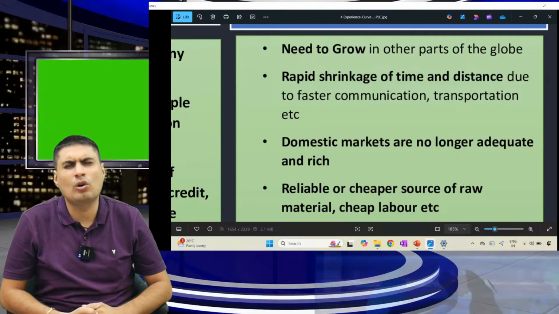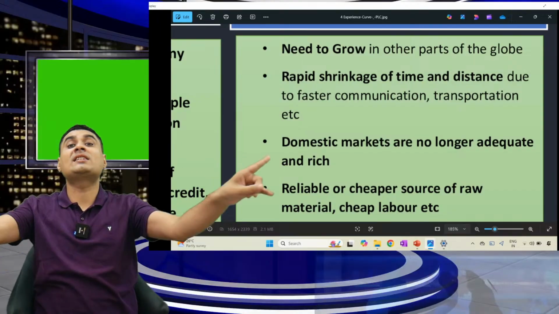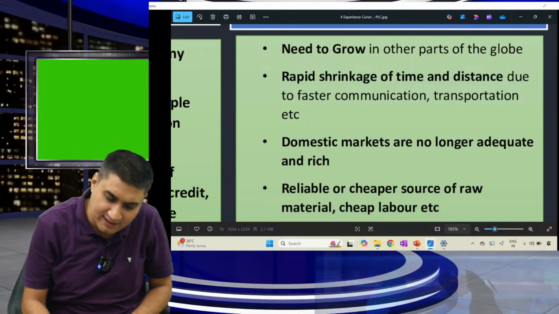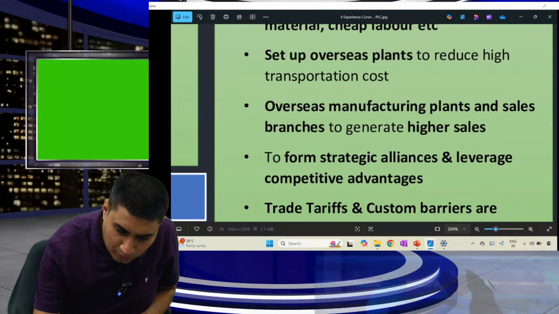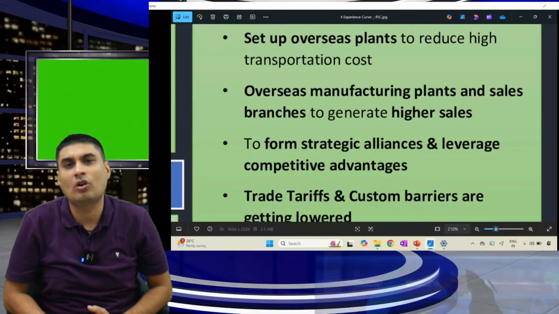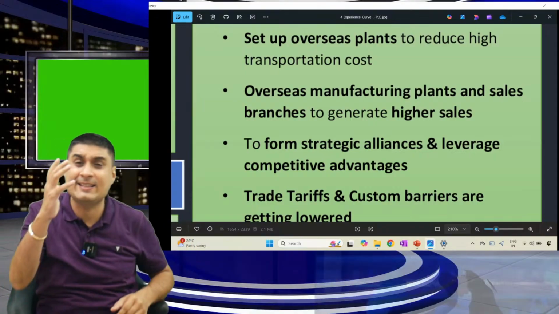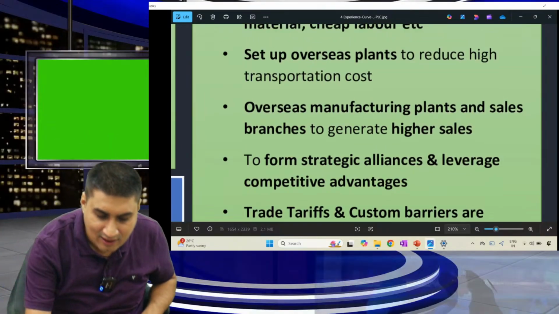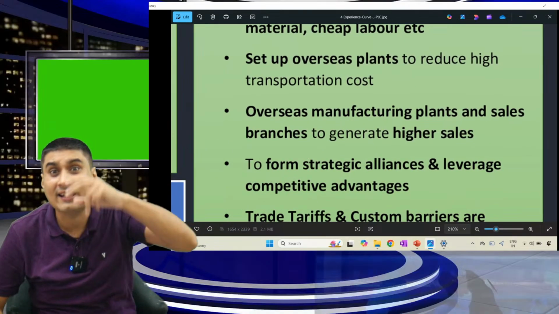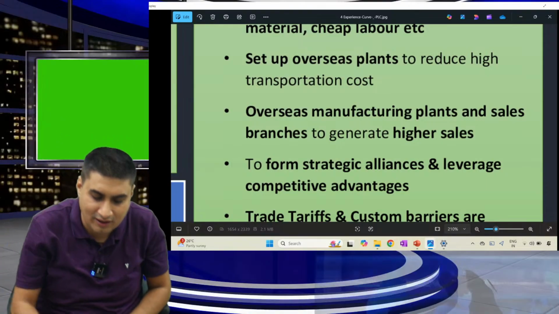Then tell me, why do companies go global? Number one, need to grow. Rapid shrinkage of distance and time. Domestic markets are no longer adequate and rich. Reliable or cheaper raw material and labor. Moving on towards the next four points. Setting up an overseas plant to reduce high transportation cost. Don't only set up a plant, also set up branches: overseas plant and sales branches to generate higher sales. Learn two points.